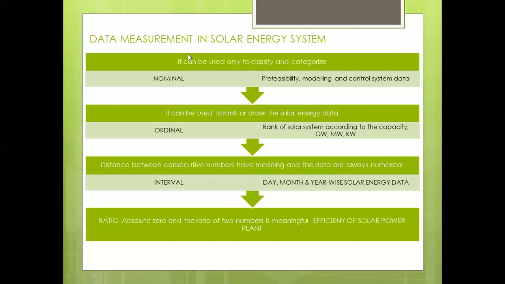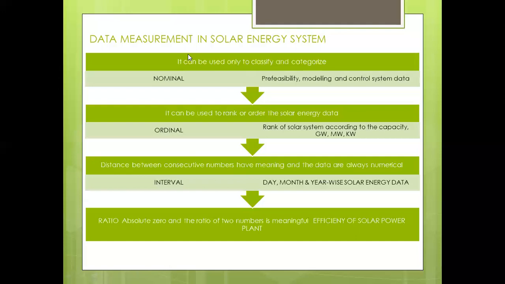So the first one is nominal, where we only classify the data in terms of pre-feasibility assessment, in terms of modeling data, or in terms of control system data. Then we create a rank or order according to the capacity of the plant, according to the month-wise solar radiation, or according to the capacity of the solar panel. We create a rank or order of the solar energy data.